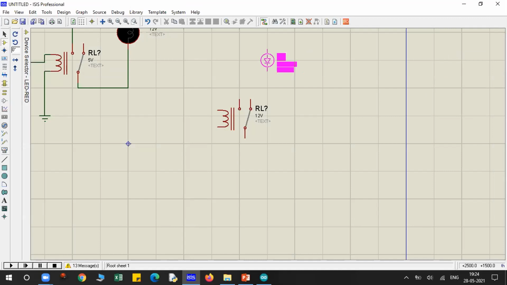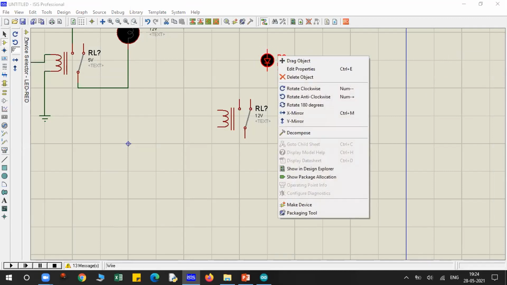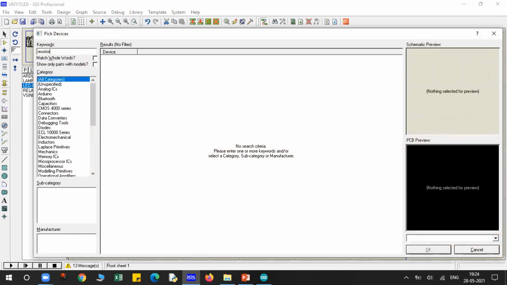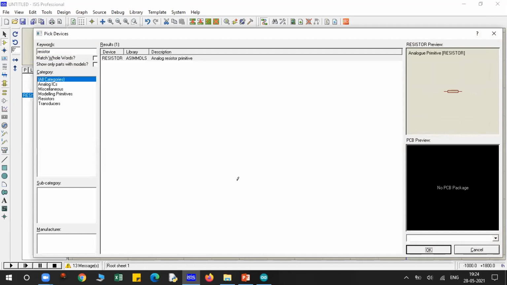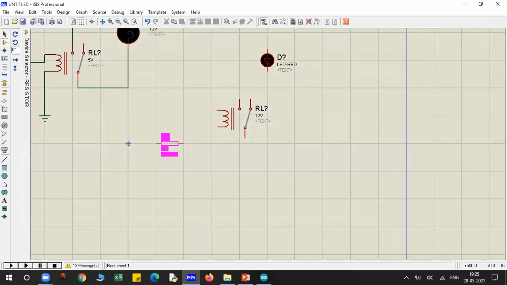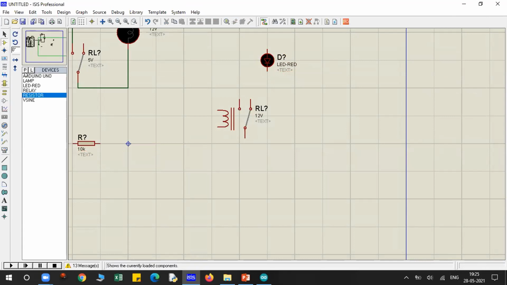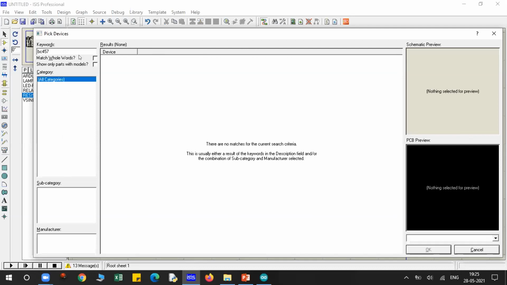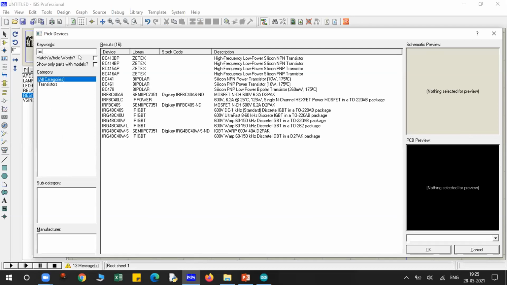For this LED, then I need a resistor, one here only. And I need a transistor. Let's go for BC547.